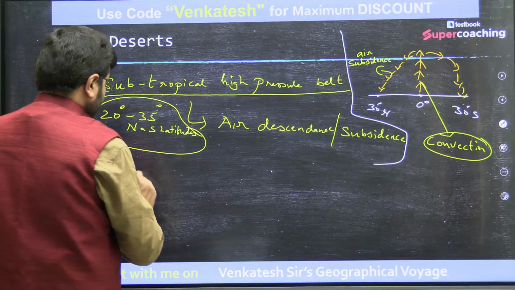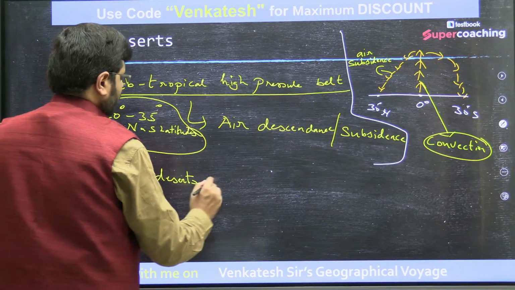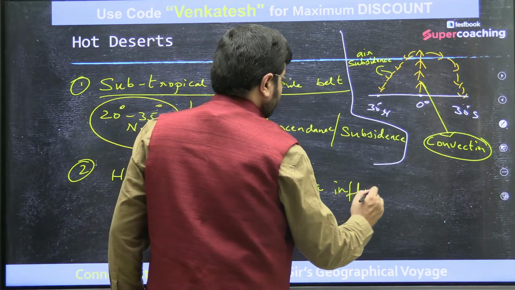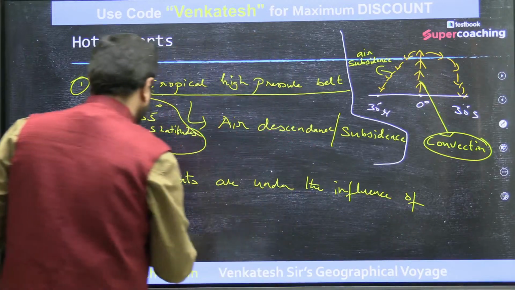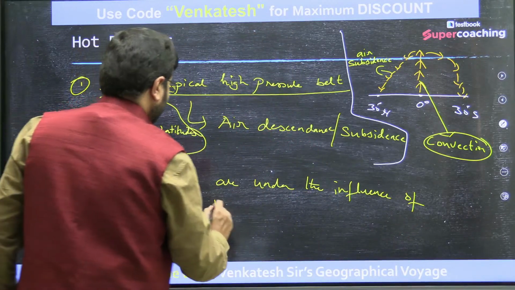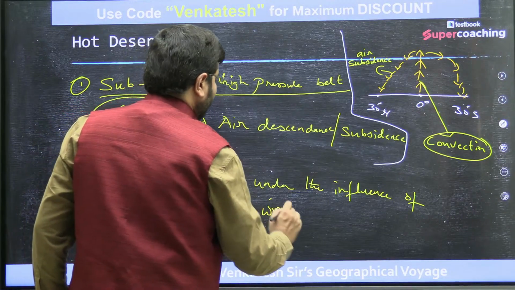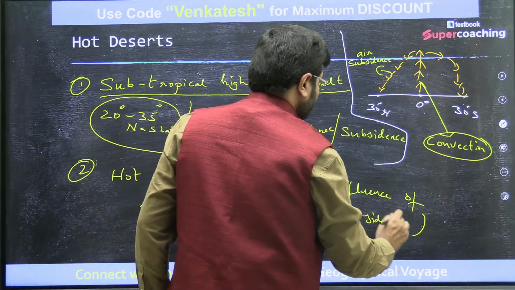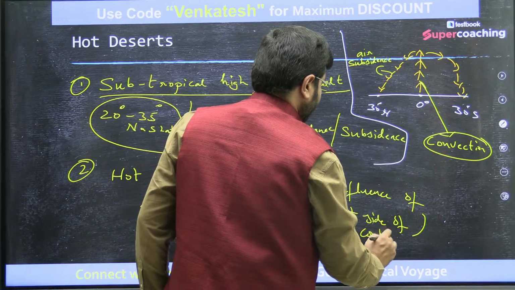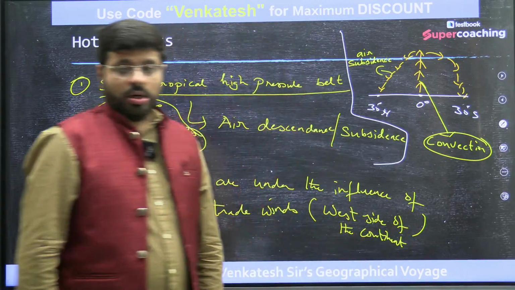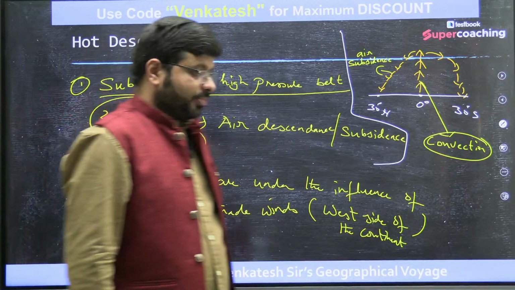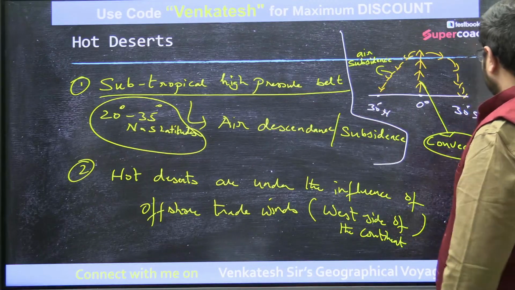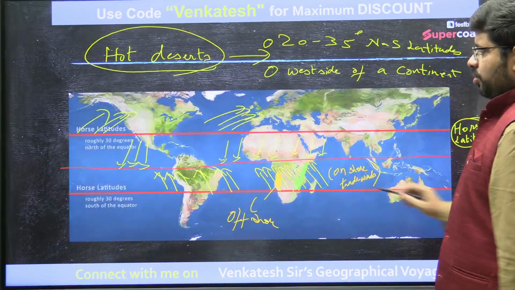Hot deserts are under the influence of offshore trade winds. That is the reason why they are on the west side of the continent. Hot deserts are always located on the west side of the continent because you have trade winds which are offshore. Right? So, this is the reason.